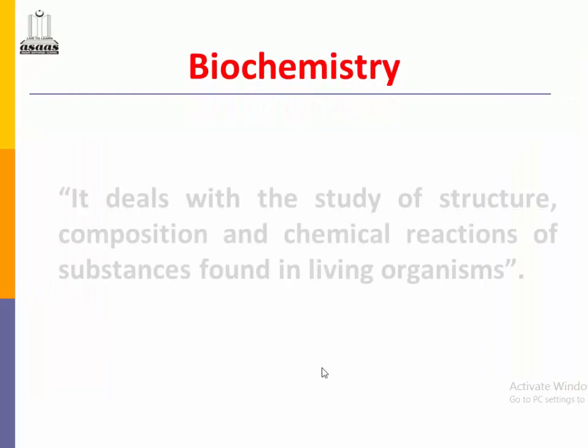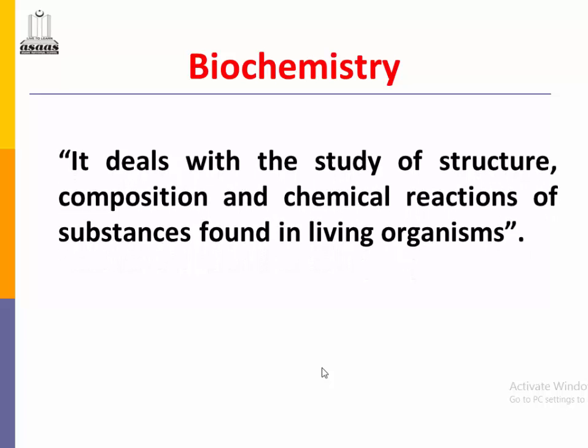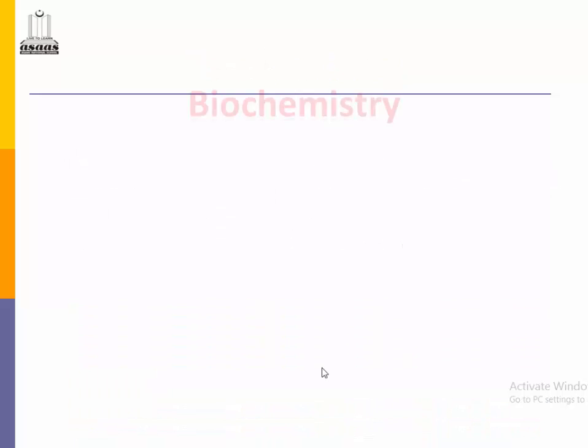And the next branch is biochemistry. Biochemistry deals with the study of all chemical reactions, structures, and compositions that are found in living organisms. Living organisms have different metabolic reactions, in which chemicals are converted from one form to another. So we study them in biochemistry.